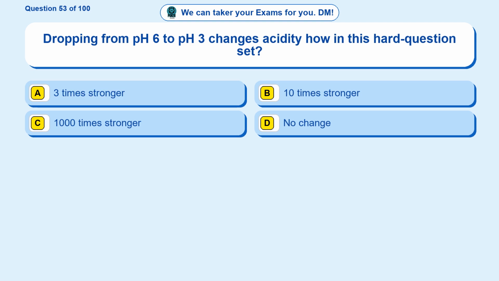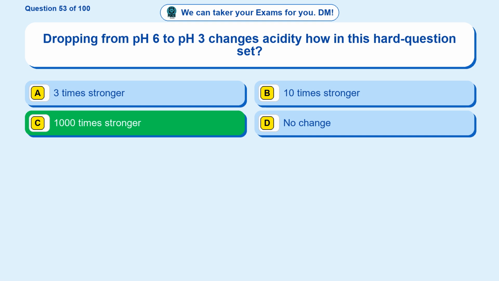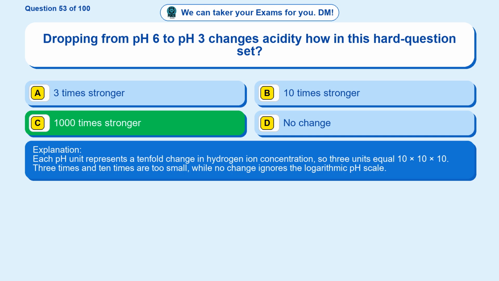Question 53. Dropping from pH 6 to pH 3 changes acidity how in this hard question set? Option A 3 times stronger. Option B 10 times stronger. Option C 1000 times stronger. Option D. No change. The correct answer is option C. 1000 times stronger. Each pH unit represents a 10-fold change in hydrogen ion concentration, so 3 units equal 10 times 10 times 10. 3 times and 10 times are too small, while no change ignores the logarithmic pH scale.